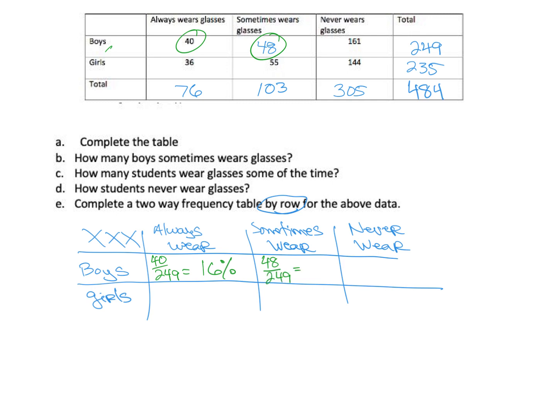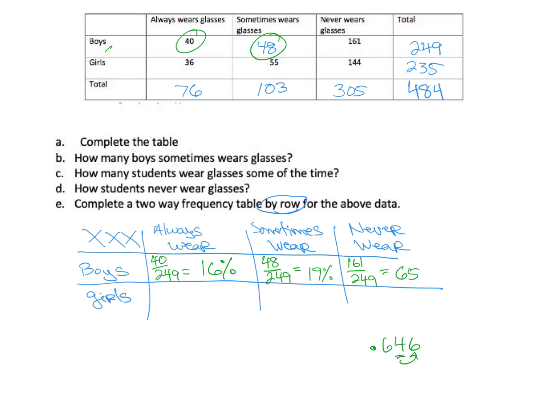So 48 divided by 249, and that's going to be 19.27, right? So that's going to be 19%, okay? And then never is 161 divided by 249. And that's going to be 65%, because we have 0.646. We want this one. We look at the next guy next to him. Is it 5 or above? Give the original a shove.